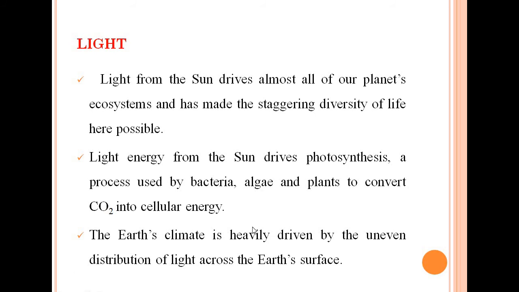The Earth's climate is heavily driven by the uneven distribution of light across the Earth's surface. Wherever the light is there, that portion is considered as daylight, and where the light is not available, that is the night part. So uneven distribution of light across the Earth's surface is also being driven by the Earth's climate.